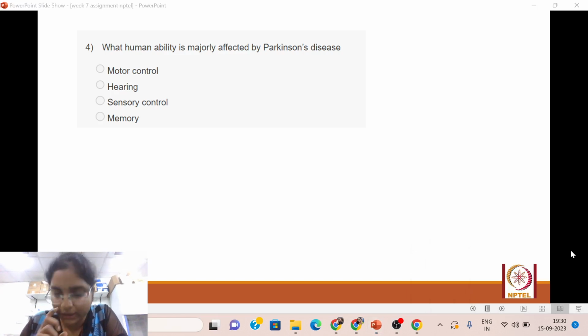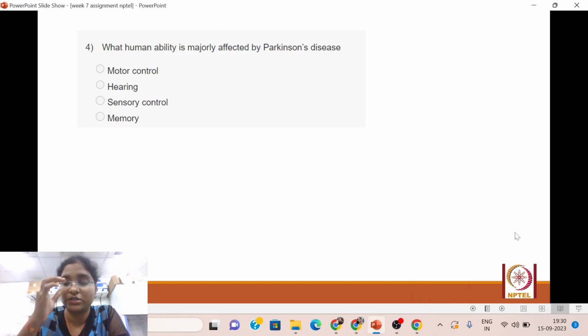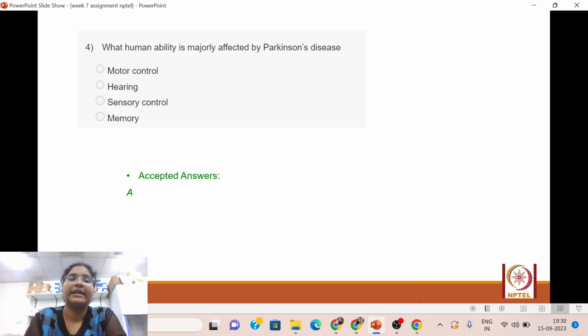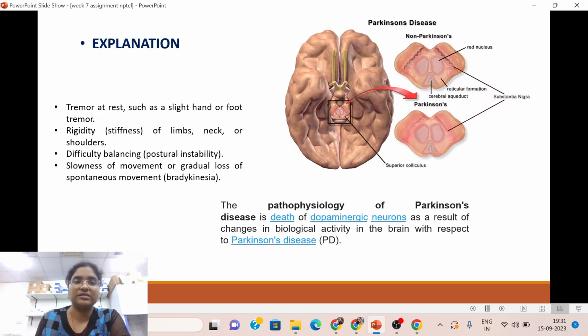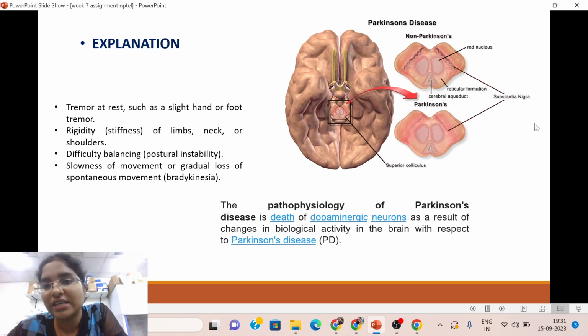We will see what is the correct answer to this question. It is A, motor control. I think everyone has given the correct answer. So motor control is the type of human ability which is majorly affected in Parkinson's disease. Here you can see the same way this figure depicts the brain physiological difference between a non-Parkinson's person and a Parkinson's patient. You can see the physiology has changed in the substantia nigra part of the brain.